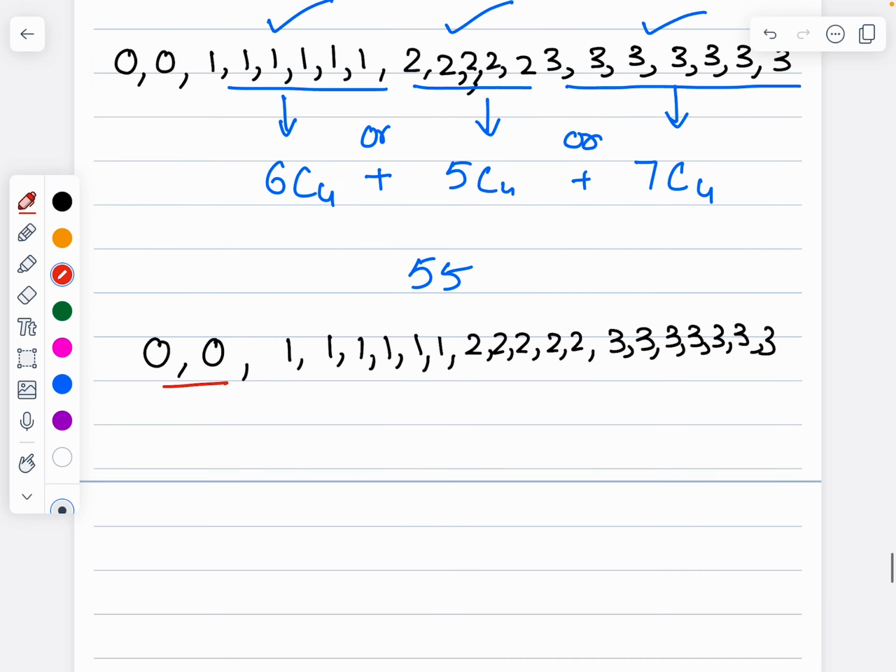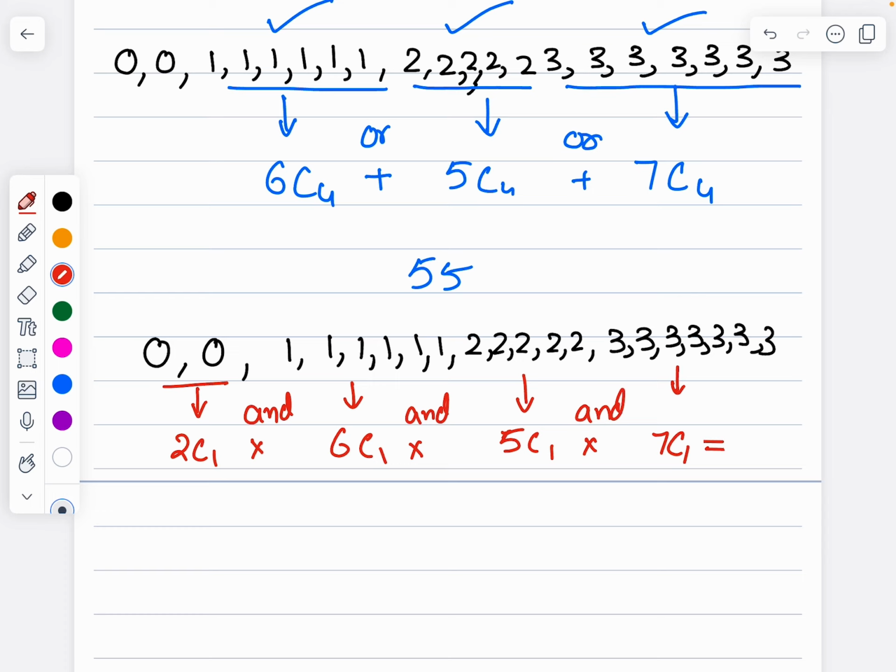So 1 ball from here, 2C1; 1 ball from here, 6C1; 1 ball from here, 5C1; and 1 ball from here, 7C1. First ball and second ball and third ball means multiplication, and or means addition. So this is going to be 420.